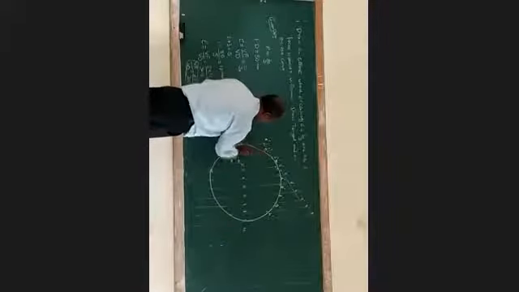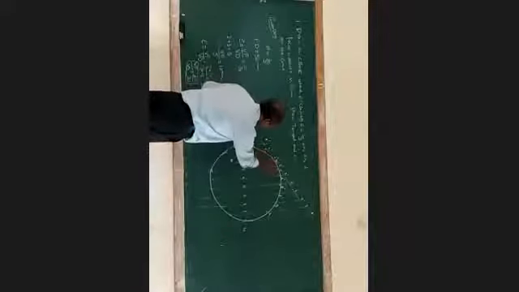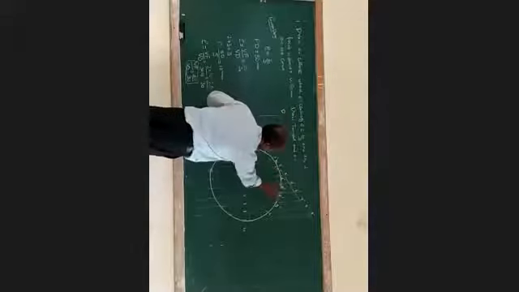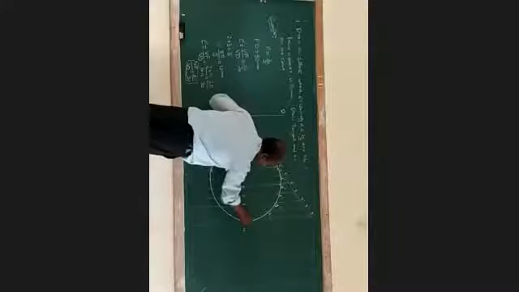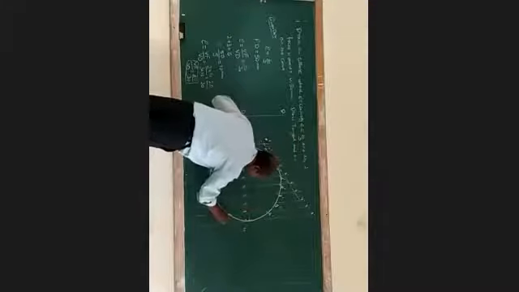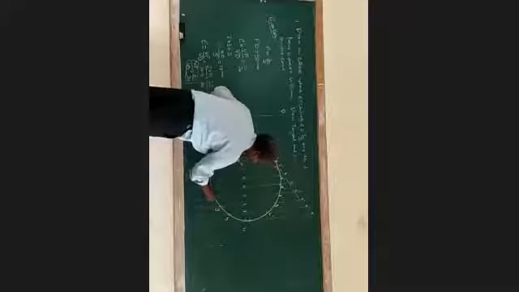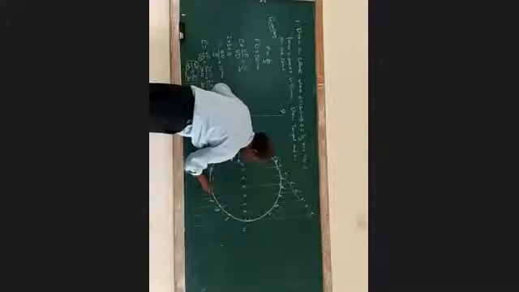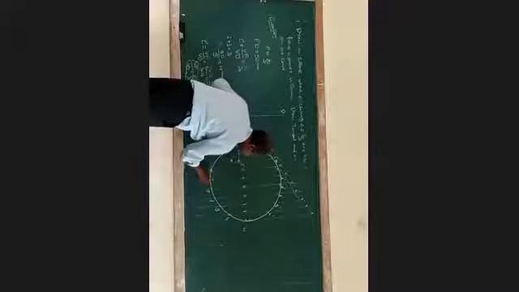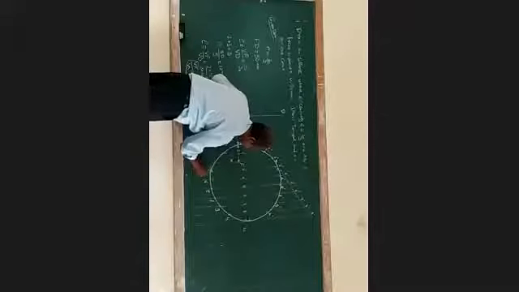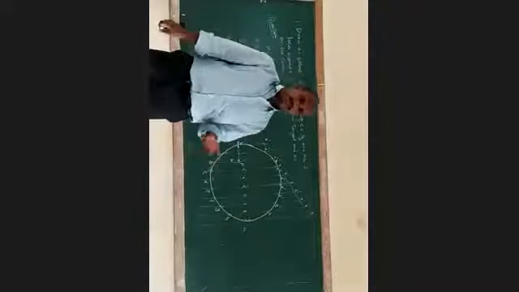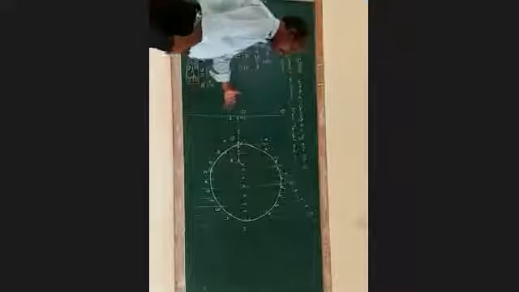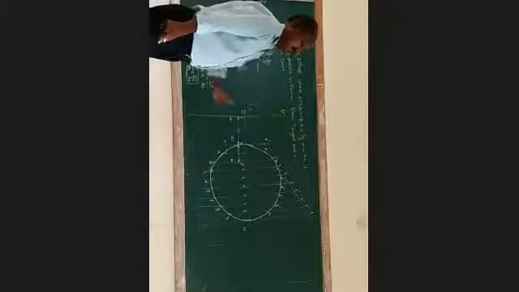You have to mark it as A dash, B dash, C dash, D dash, E dash, F dash, G dash, H dash. Similarly, H, G, F, E, D, C, B. Above the line you call them with dash and below the line you call them without dash: A, B, C, D, E, F, G, H.